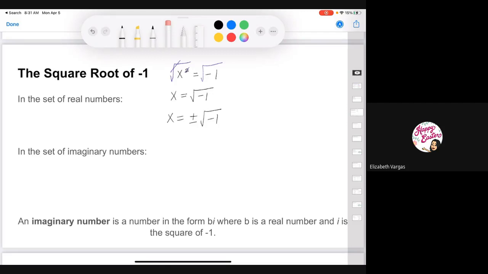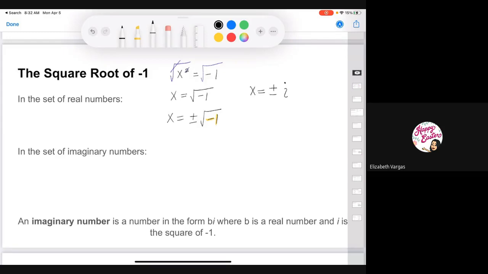So this is saying x is equal to positive or negative square root of 9. The interesting thing about this problem is that there actually isn't anything that can give us the square root of -1. So what even is the square root of -1? Well, there isn't any. And so what we can actually do is create an imaginary number to act as the x value for the square root of -1. So x is equal to positive or negative an imaginary number. And that's how we get to our imaginary numbers.